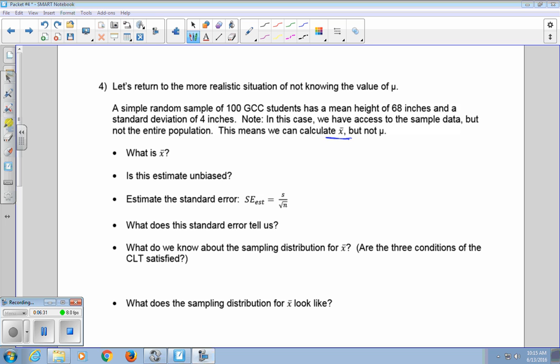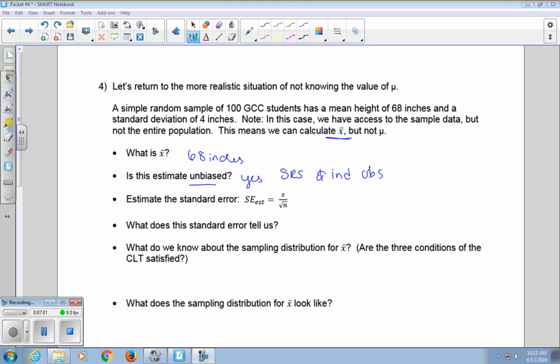So what is our X bar? Our X bar is 68 inches. Is this estimate biased or unbiased? Unbiased, and that is because we saw that it had simple random sampling and independent observations. So we can assume that it is an unbiased estimate of mu.